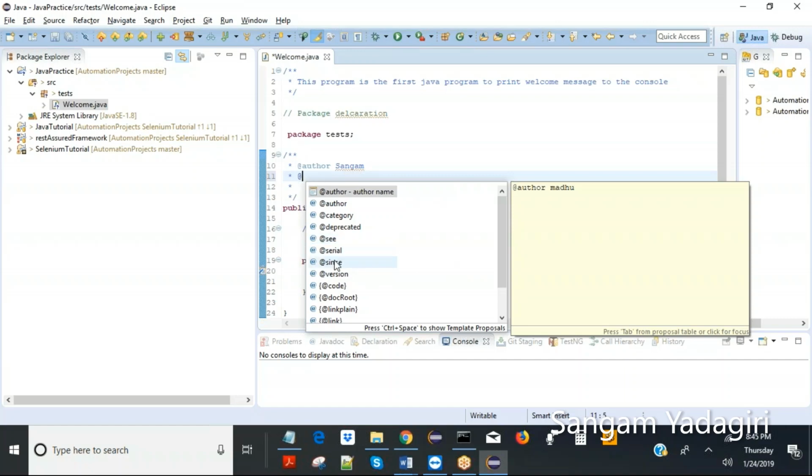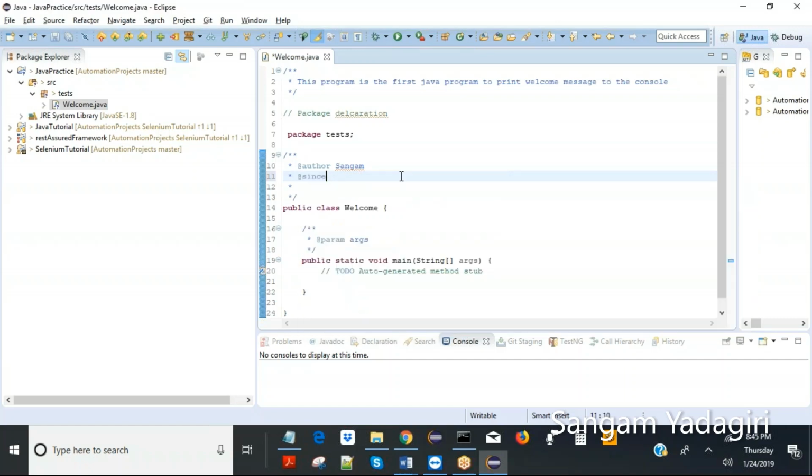So I am creating this today, right? So this is since today. You can also program it, it would not take today's date, but that's not required right now. So I'm going to add it manually. So 2019, okay. You can add a bunch of them, and this is also commented. That means this is not going to be executed. It's just a bulk comment. This is a single line comment, double slash, and this is a bulk comment.